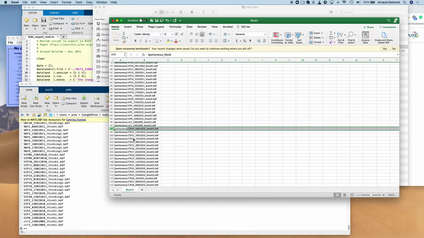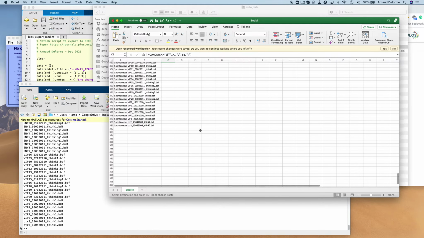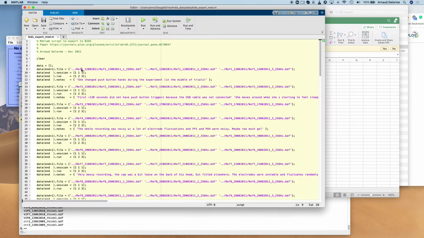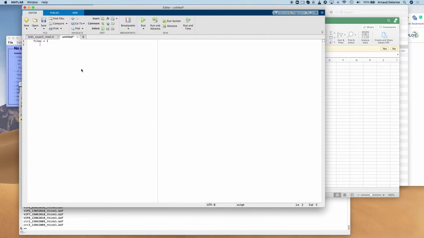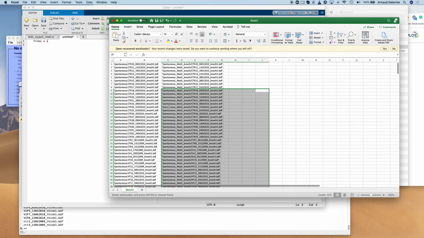And then the next step is I'm going to create a string that Matlab can understand. So for this, I just used an Excel command to concatenate. First, I need to put a quote at the beginning. Then I need to put a separator. Here I'm under Mac, so I used /. And this is a string Matlab can understand. So now I'm going to copy and paste it for all the lines, and now I'm ready to copy and paste this in Matlab. So I'm going to create a new file, and then I'm going to put the list of files right here in the Matlab file.